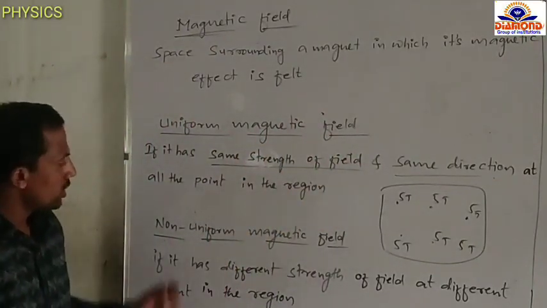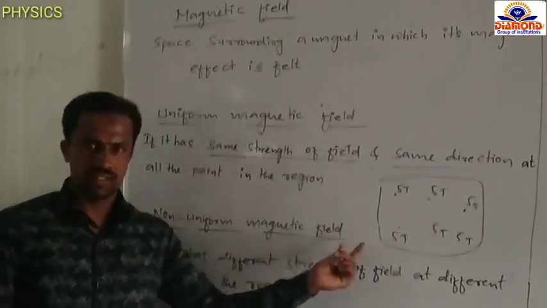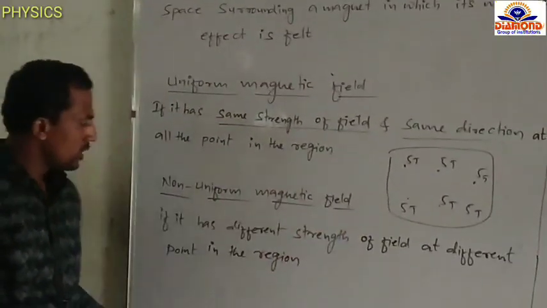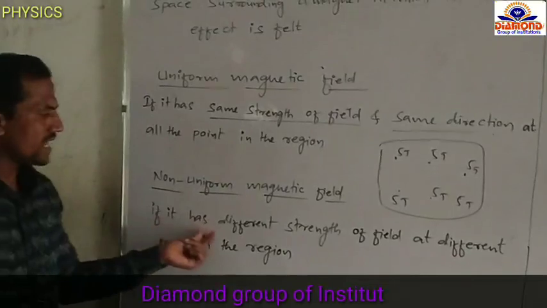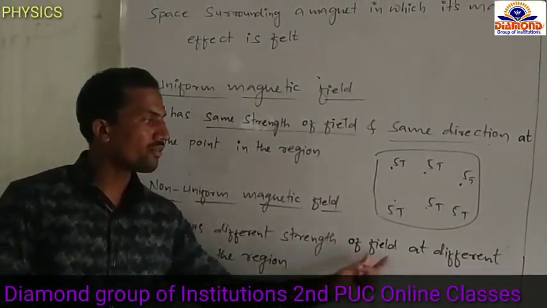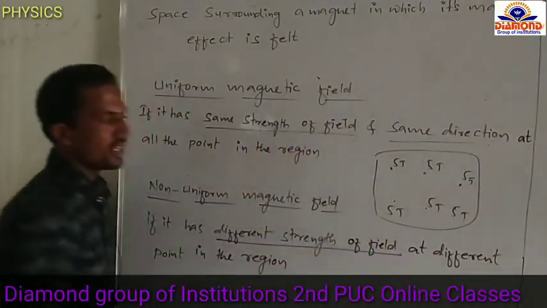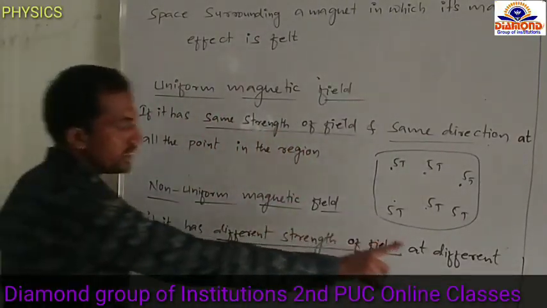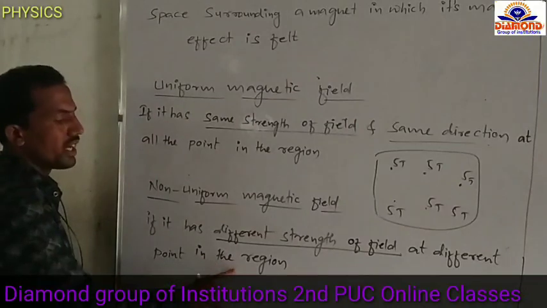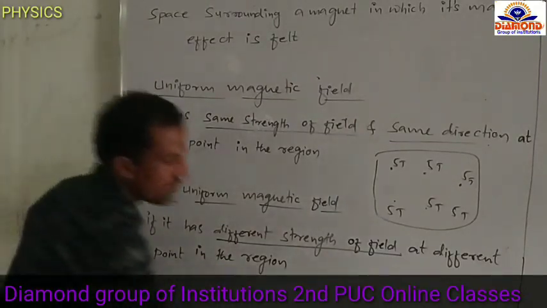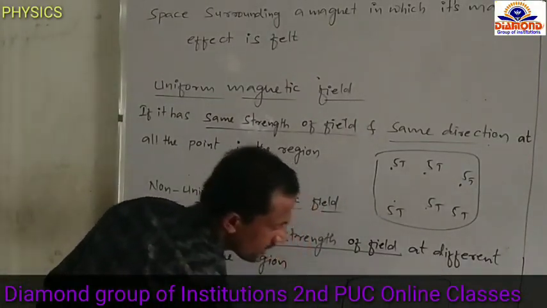Next, the non-uniform magnetic field. A non-uniform magnetic field has a different strength of field at different points in the region. Again, take one region.